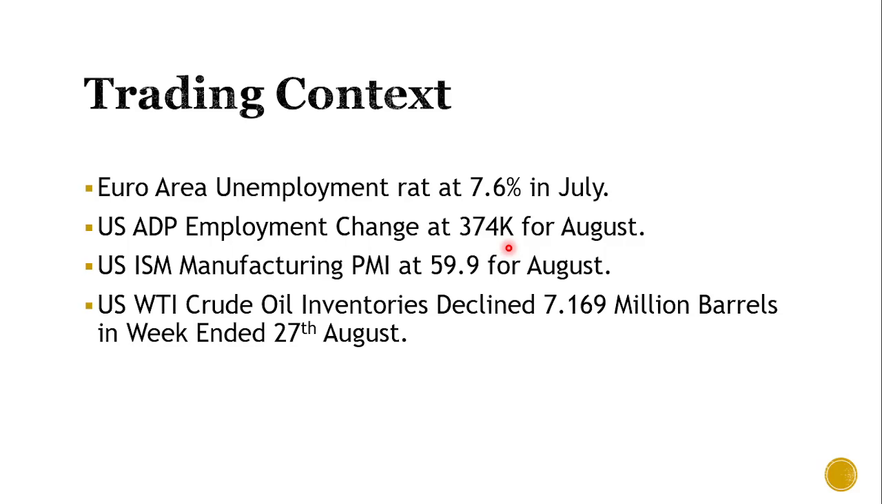After disappointing ADP print, at least the ISM manufacturing PMI didn't disappoint. For the month of August, the ISM manufacturing PMI is at 59.9, which is slight improvement compared to the 59.5 of prior month and better than expectations of 58.5. It has helped the USD JPY stabilize around 110 after a steep decline post the ADP report.